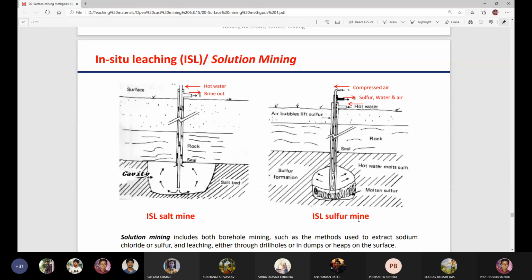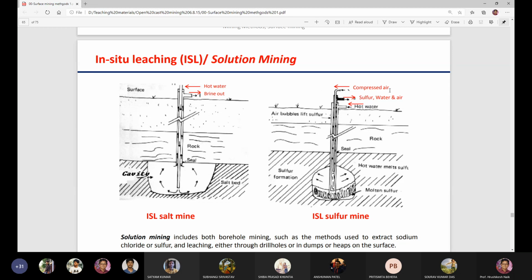So here also, sulfur mine. This is a salt mine. This is a sulfur mine. In the case of a sulfur mine, this is the sulfur formation deposit. The hot water melts sulfur. Hot water will melt the sulfur. Then you will form a molten sulfur. This is the molten sulfur.